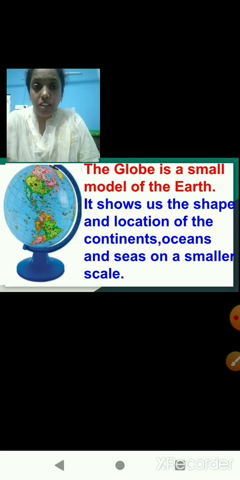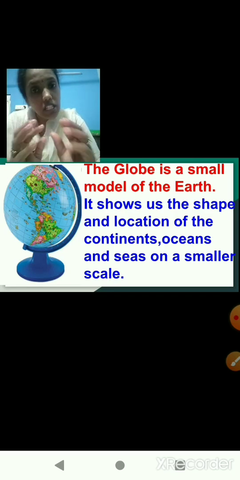Similarly, the earth is very huge, but the globe is just a replica of the earth. The globe is an exact copy of the earth, so it shows the shapes and locations of the continents, seas and oceans on a smaller scale.